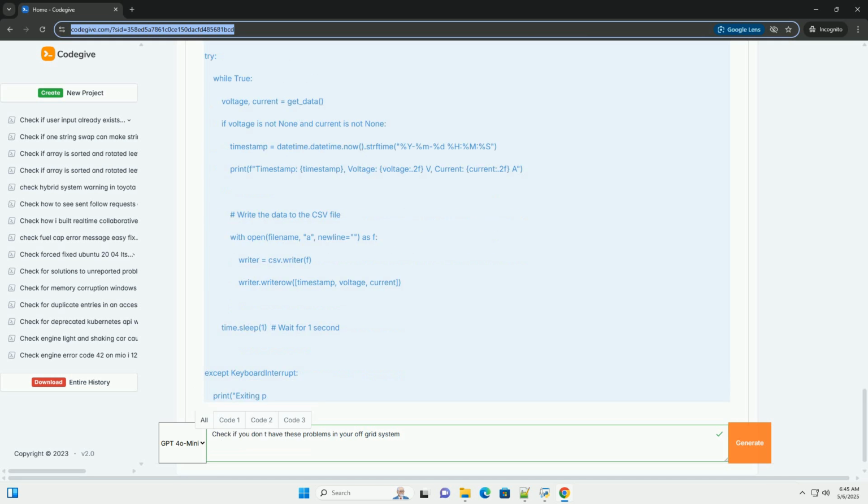Grounding issues. Symptoms: electrical shocks, equipment malfunction, noise in audio systems, potential fire hazard. Possible causes: improper grounding, the system is not properly grounded to earth.